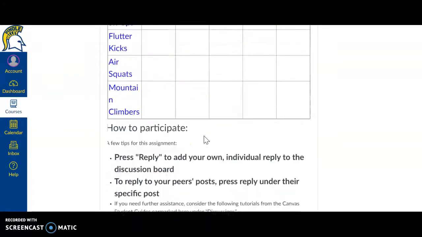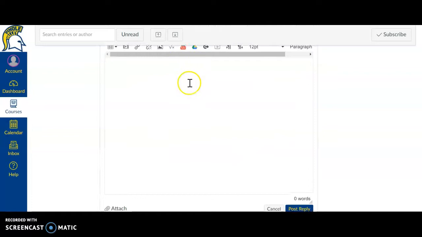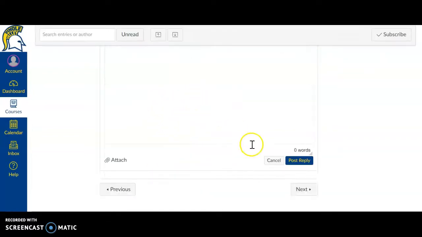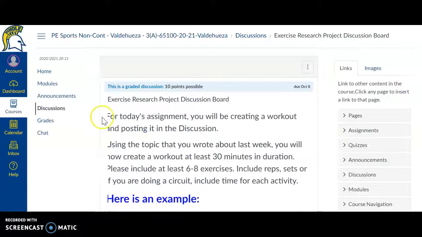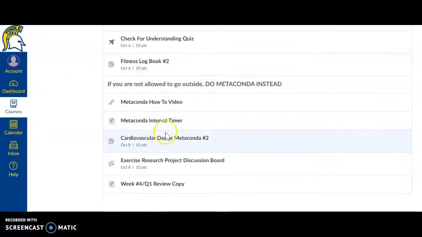Okay, so to post this assignment, you're just going to hit reply, and then you post your workout here. You can copy and paste it or whatever you need to, and then you're just going to hit post reply, and then it'll show up on the discussion board, and that's all you have to do. Okay, so head back over to the module, and those are all the assignments for this week.